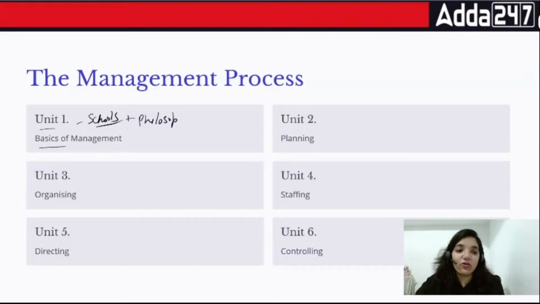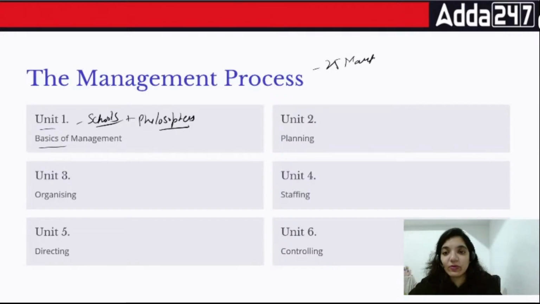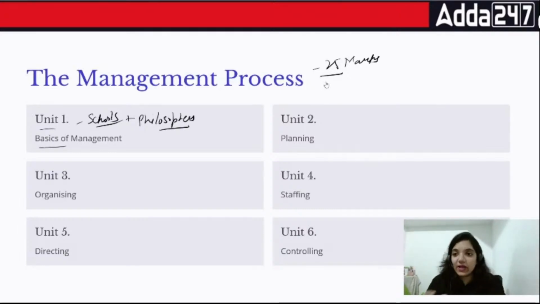Normally, each and every module is asked for roughly 25 marks. But overall, in the last few attempts, what has happened is module A and module D combined have got more than 50 marks. They are not restricted to that. There would be 25 and 25, but it has got more than 50 marks combined for both these areas.